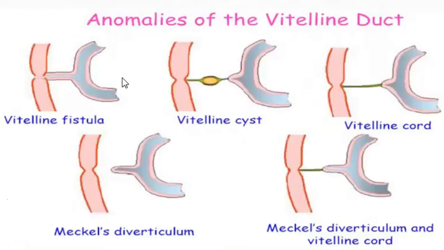If the vitelline duct does not disappear, then what will happen? There will be vitelline fistula. This is the umbilicus. There will be vitelline fistula, vitelline cyst, vitelline cord, and Meckel's diverticulum. And these anomalies may cause some problems like ulceration and bleeding, because these tissues may contain ectopic gastric mucosa and pancreatic acini. When this gastric mucosa secretes gastric juice, there will be ulceration and bleeding from this intestinal part.